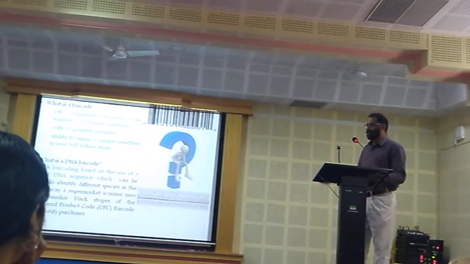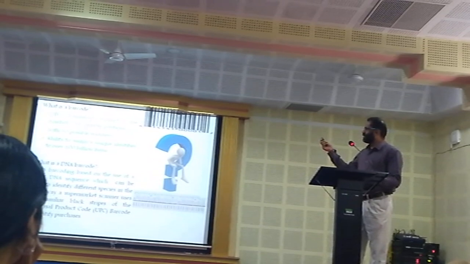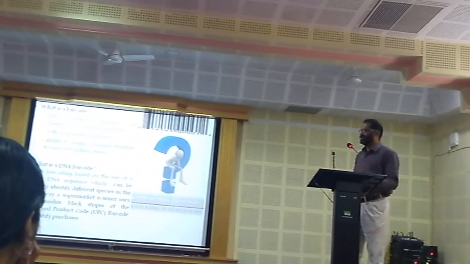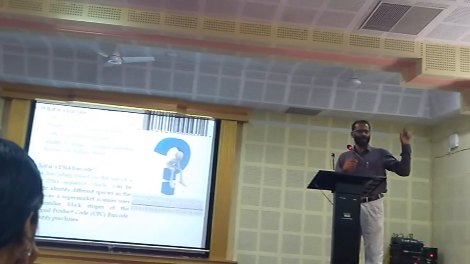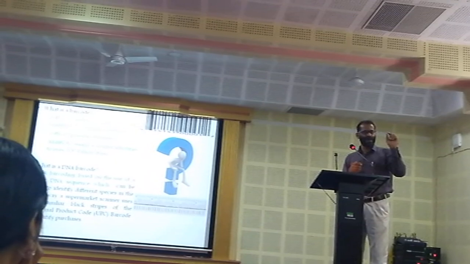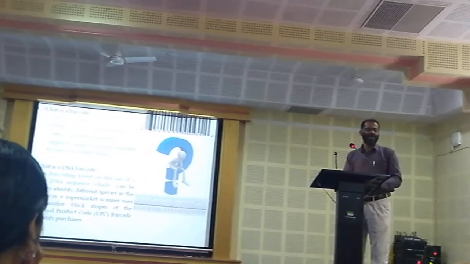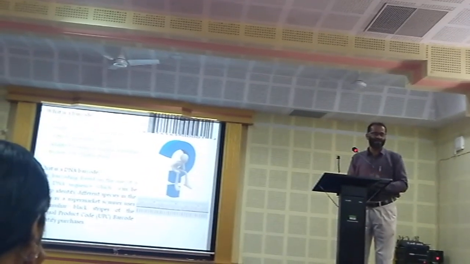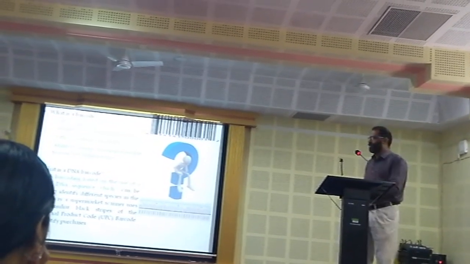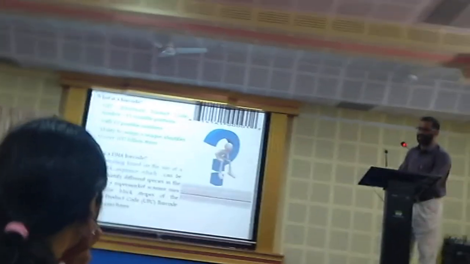So DNA barcode is similar to what we usually use, the UPC, Universal Product Code. In a barcode, we know that ten different variables are there, and each and every band and bar will represent the characters of the particular product. This is common: on every product you can see the barcode, which is called the Universal Product Code.